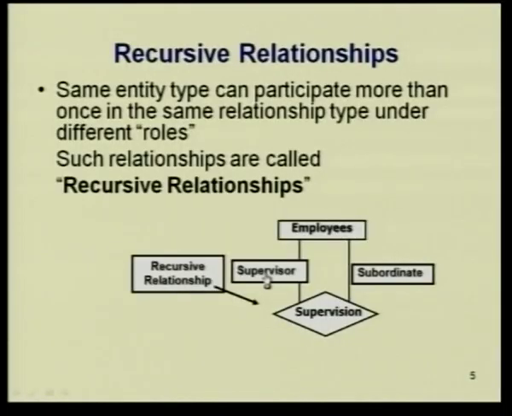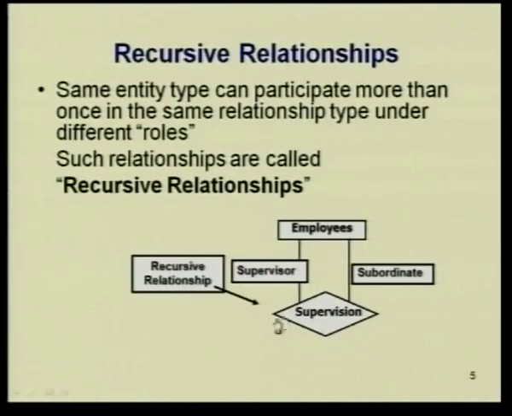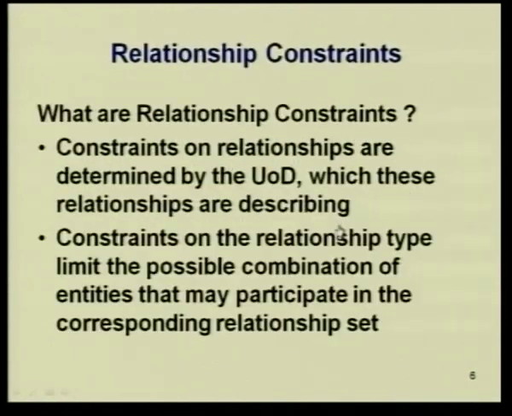Whether they are a supervisor or a subordinate, both of them belong to the type employee entities. So that is why this supervision relationship is between two employee entities, and that is why it is called a recursive relationship.